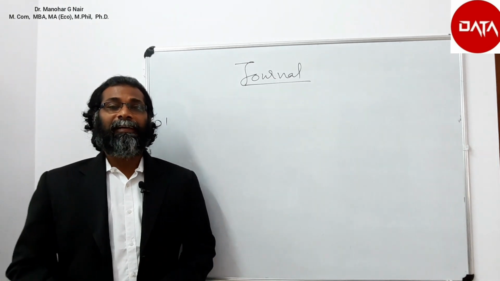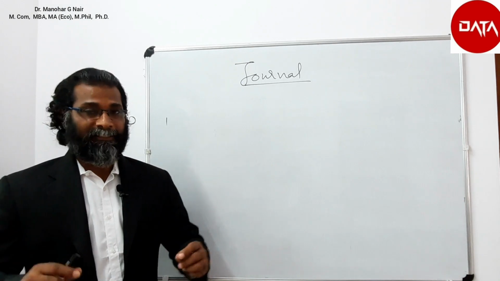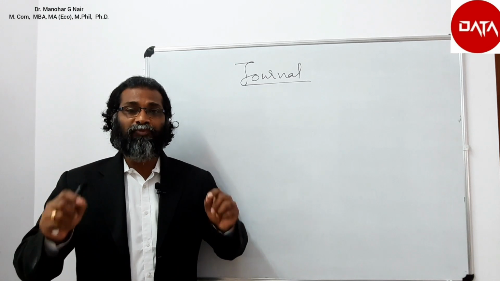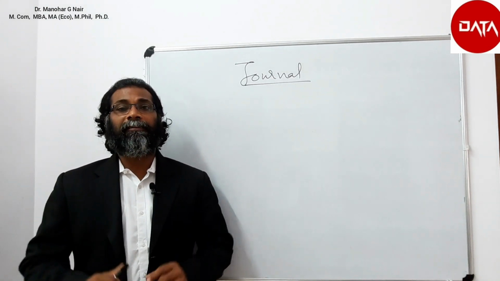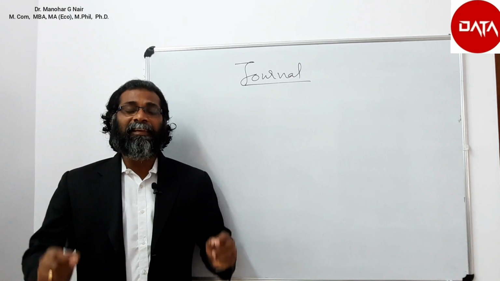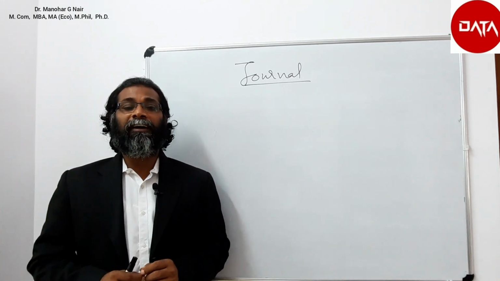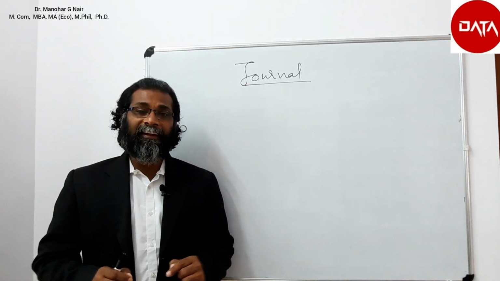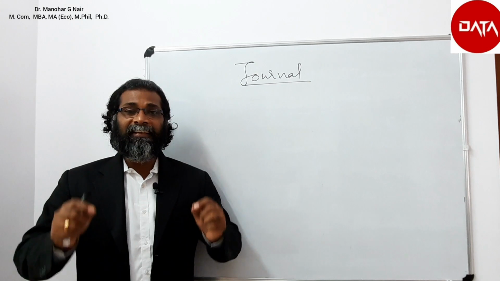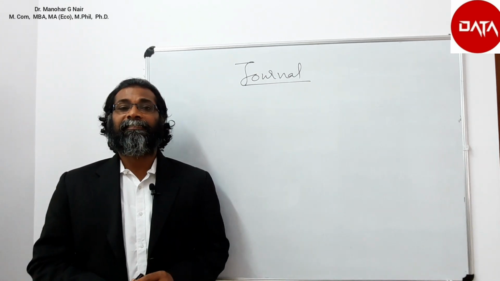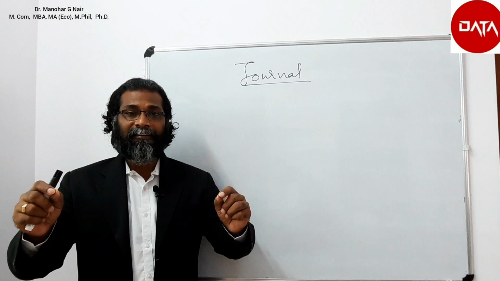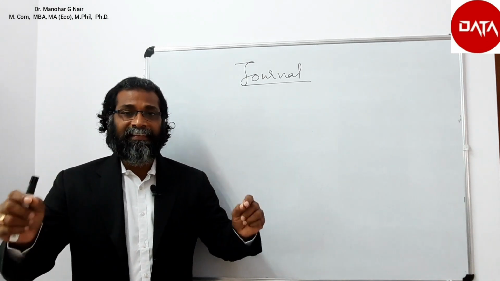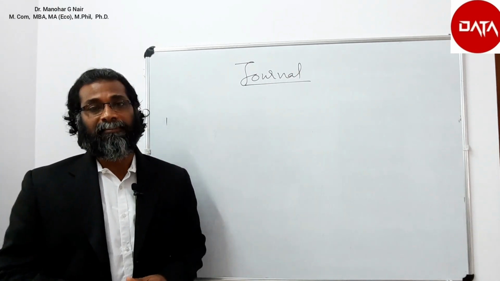In this video, let us discuss the term journal. What is a journal? Journal is the place where the transactions are first recorded, or journal is the book of prime entry where the transactions are entered first. Writing a transaction, writing an entry in a journal is said to be journalizing.